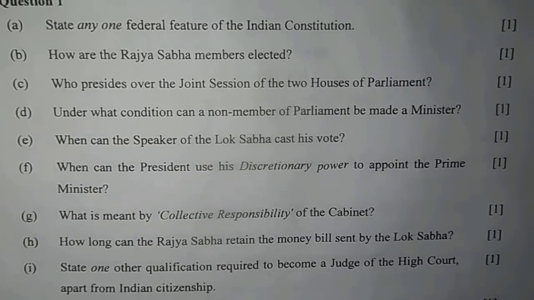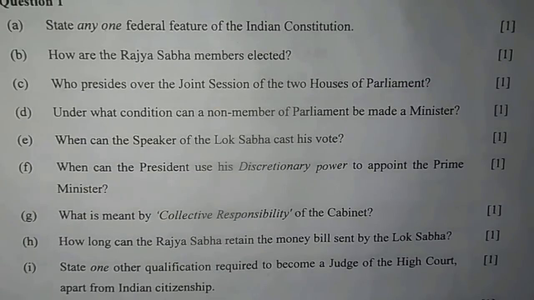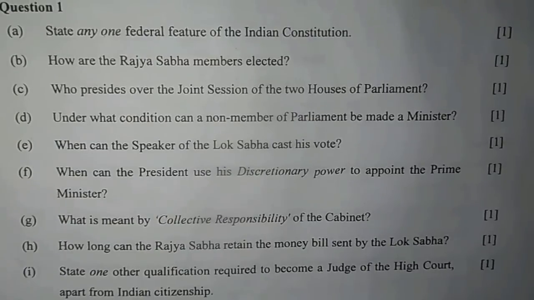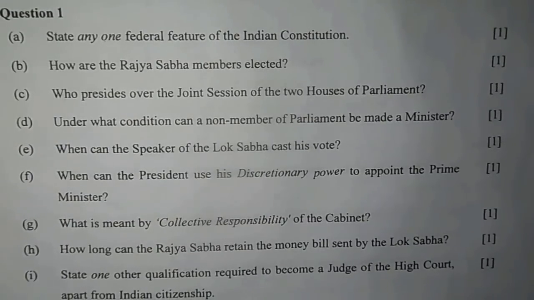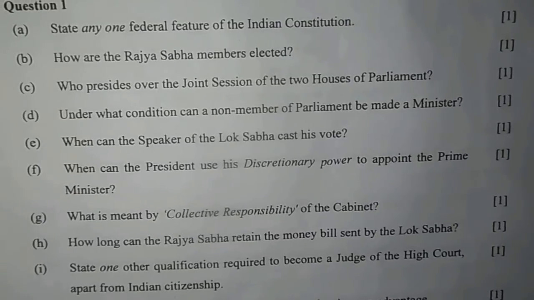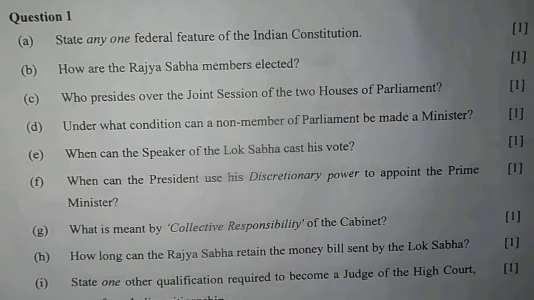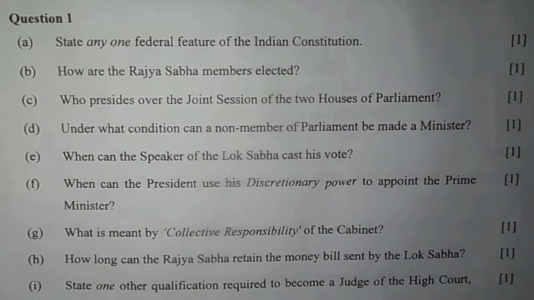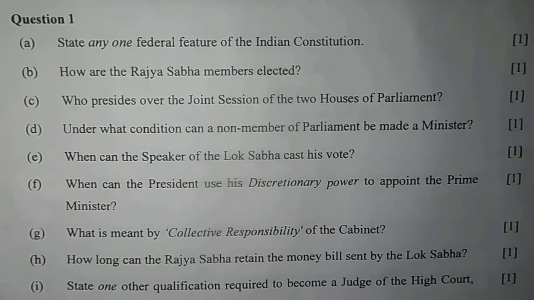B. How are the Rajya Sabha members elected? Rajya Sabha members are elected by the Electoral College, which constitutes the members of the legislative assemblies of the state. C. Who presides over the joint session of the two houses of parliament? The Speaker of Lok Sabha presides over the joint session of the Parliament.